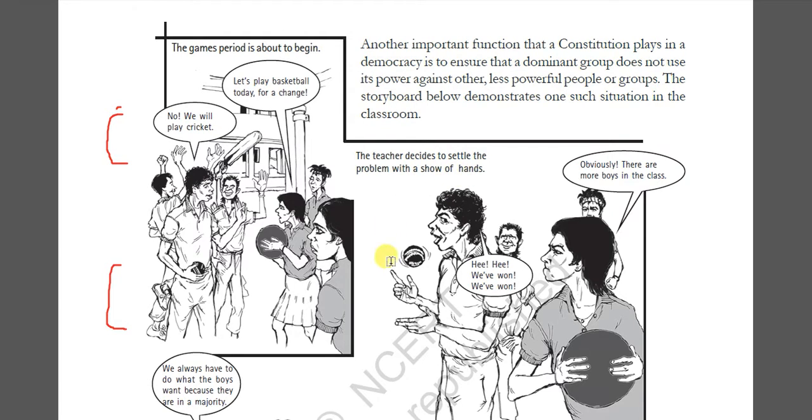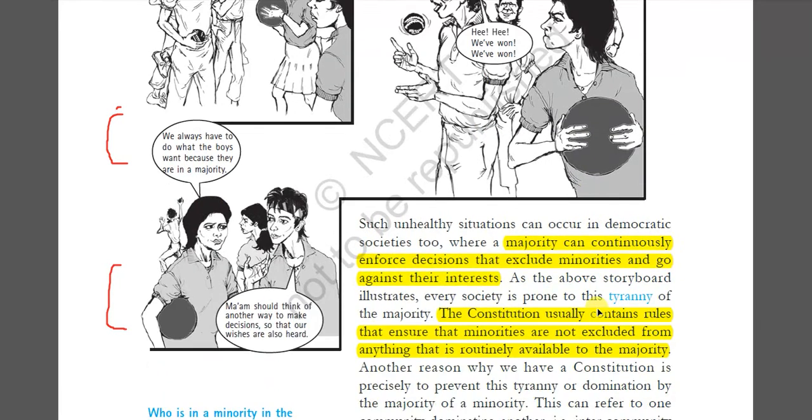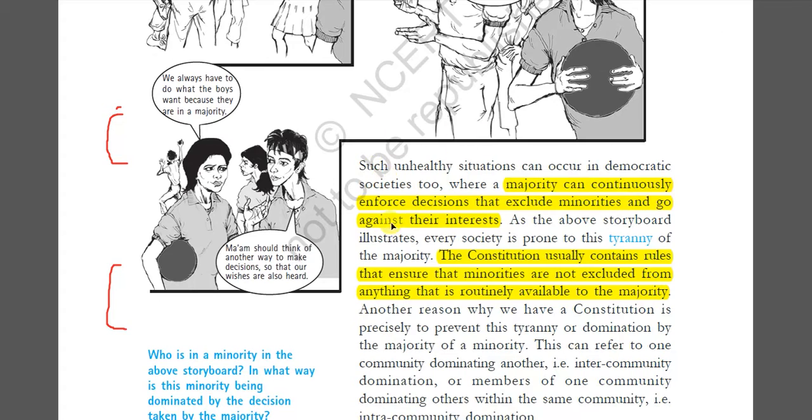That is based on the majority. Obviously boys are more and girls are less. So the teacher used to decide, based on the majority, that the boys have a right to play cricket. The same thing is also happening in India, where the majority group, like Hindus or other communities, are deciding the fate of the minority communities. So that is what he explained in these lines.